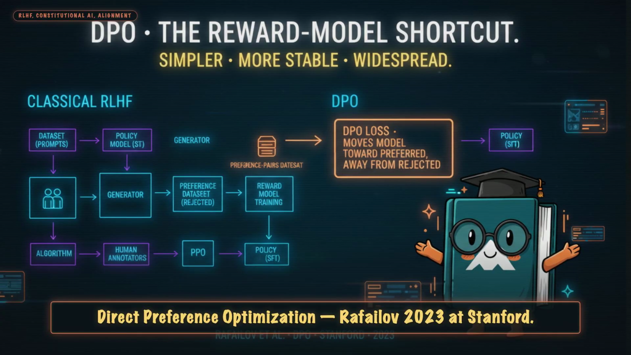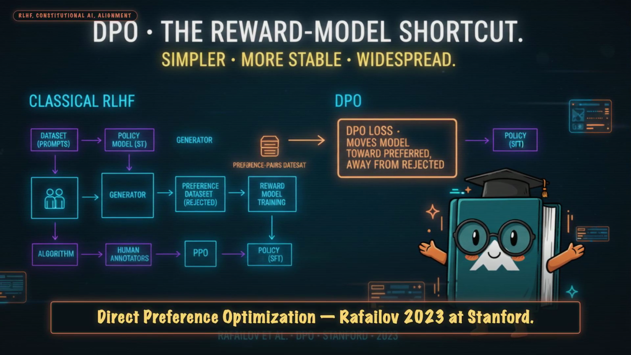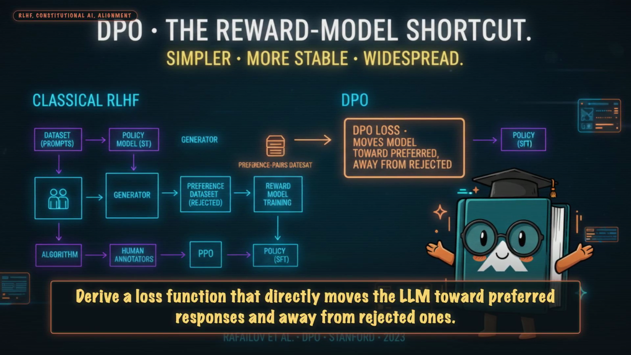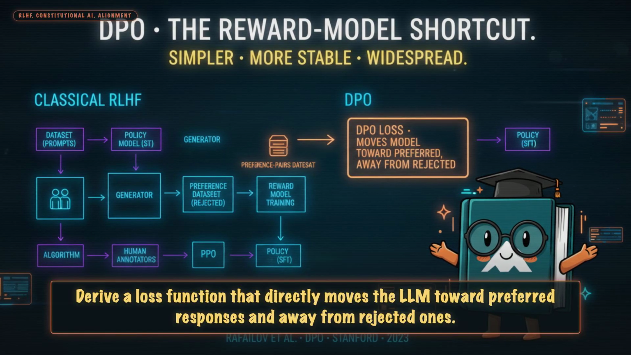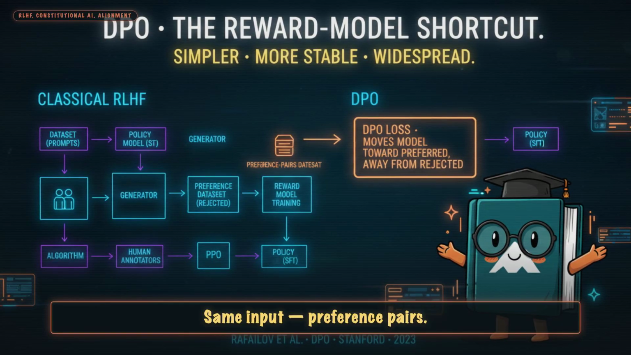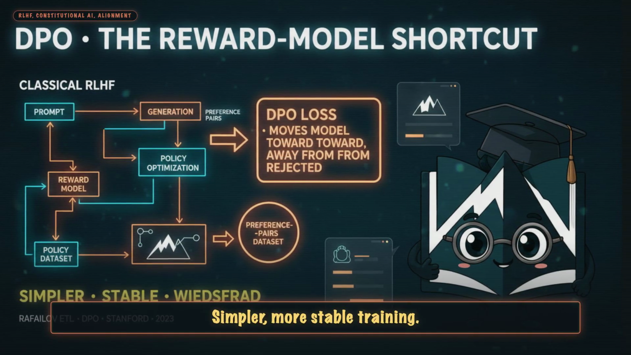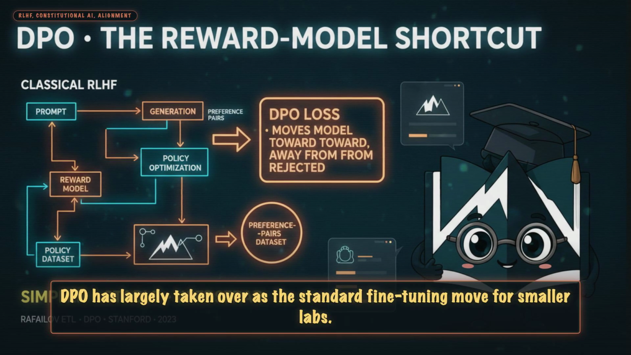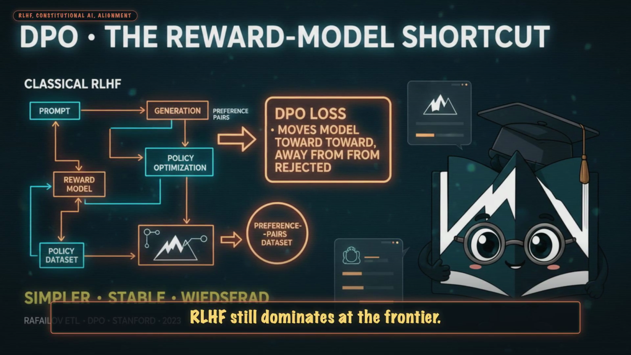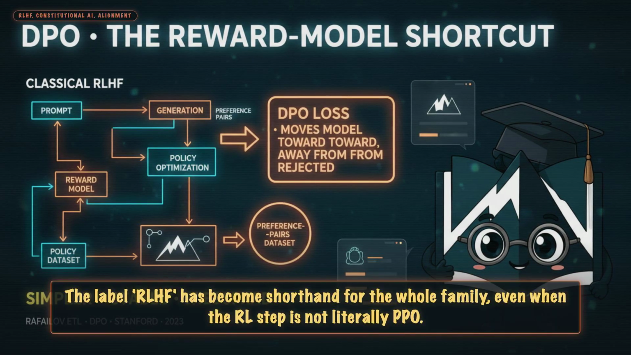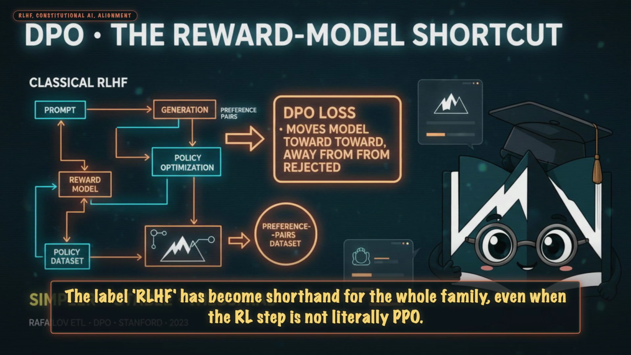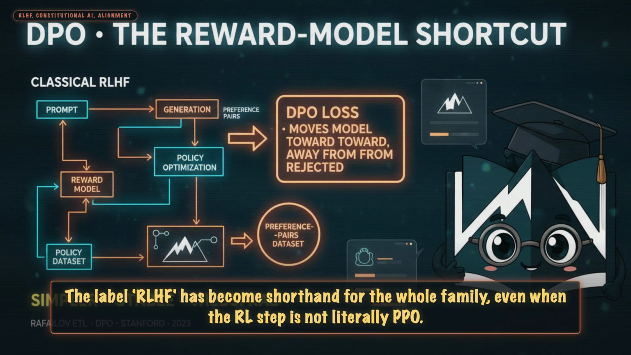Direct preference optimization, Rafailov 2023 at Stanford. Skip the reward model entirely. Derive a loss function that directly moves the LLM toward preferred responses and away from rejected ones. Same input, preference pairs. Simpler, more stable training. DPO has largely taken over as the standard fine-tuning move for smaller labs. RLHF still dominates at the frontier. The label RLHF has become shorthand for the whole family, even when the RL step is not literally PPO.